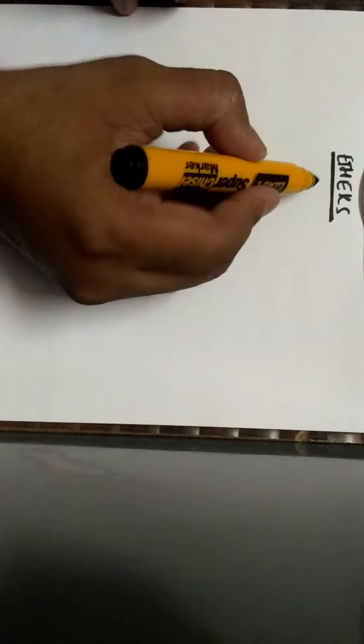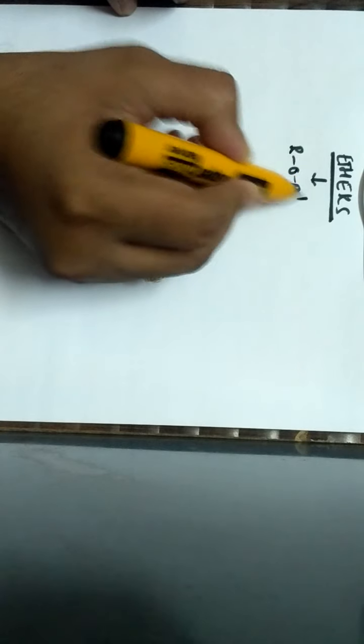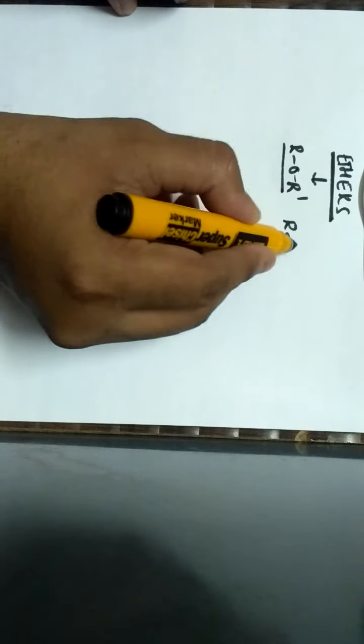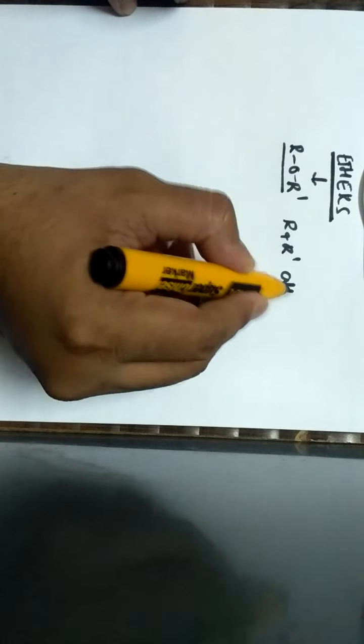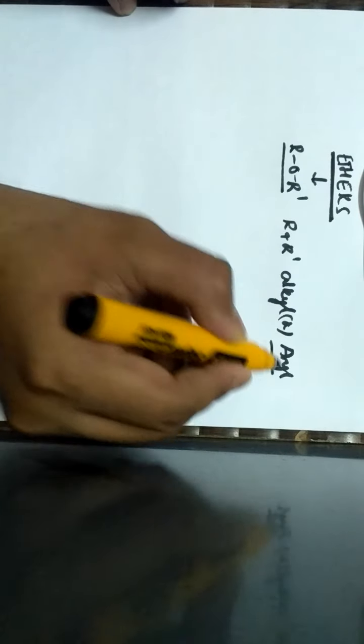Good morning, students. Let us continue with the next bit of the chapter, that is ethers. Here one should know that ethers are the class of organic compounds which are represented by the general formula ROR'. Here, R and R' in an ether can be an alkyl group or an aryl group. Such kind of organic compounds are considered as ethers.